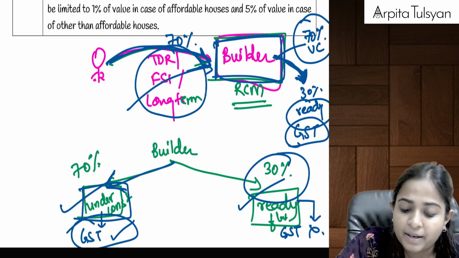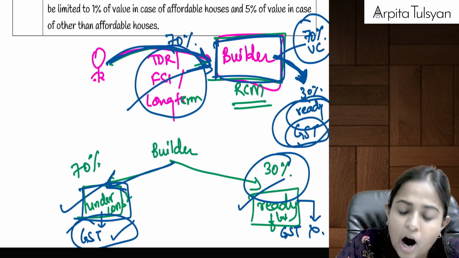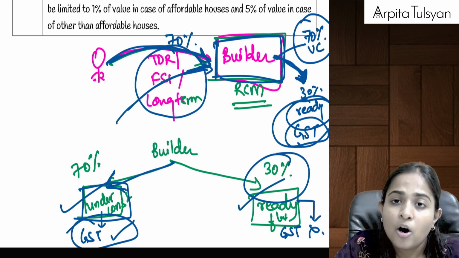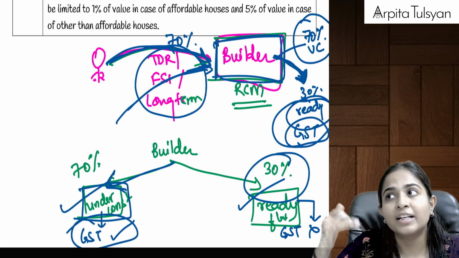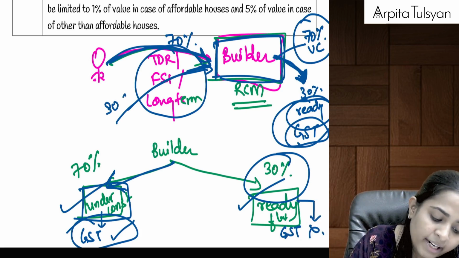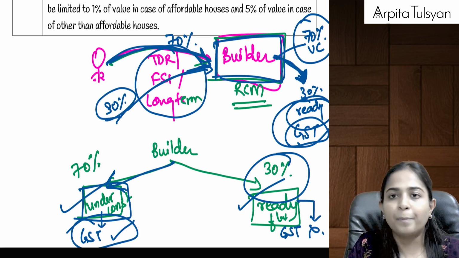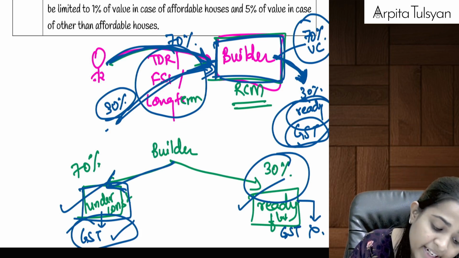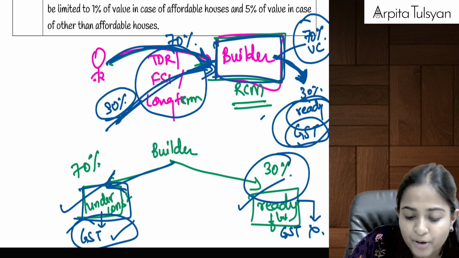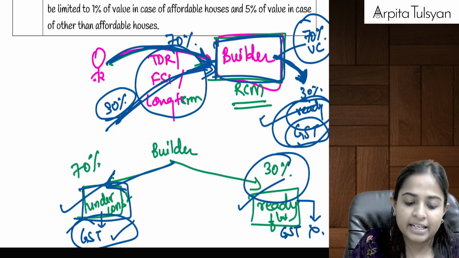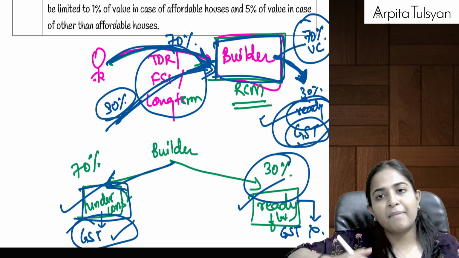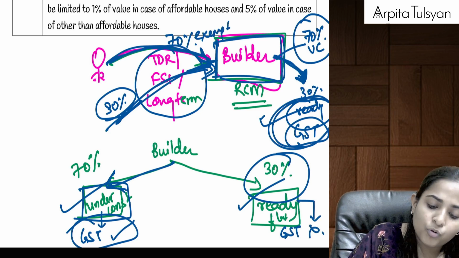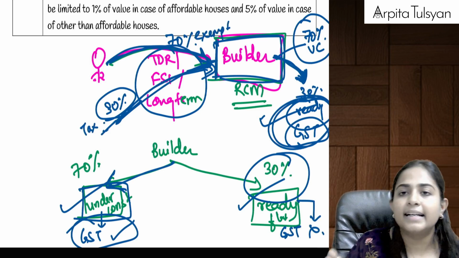But in this case, you are not paying any outward GST. So they are telling whenever you are taking any TDR, FSI or long-term land or lease on long-term land, then on that corresponding 30% of your cost you have to pay the GST. On this you will pay the GST, and even if you take the credit of the same, you will not be able to utilize the credit because your outward of that 30% is anyway exempt. So if my outward is taxable, my inward they have made exempted, and if my outward is exempted, then the inward they have made taxable.